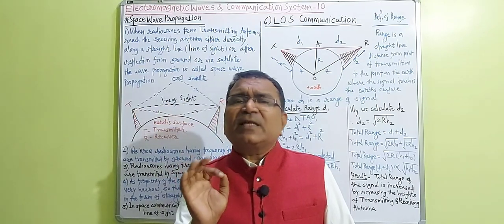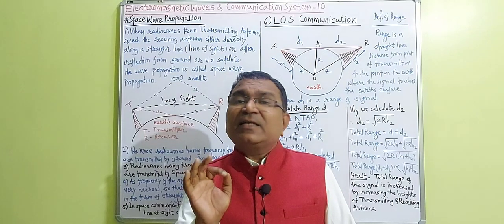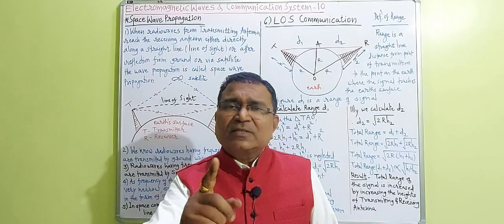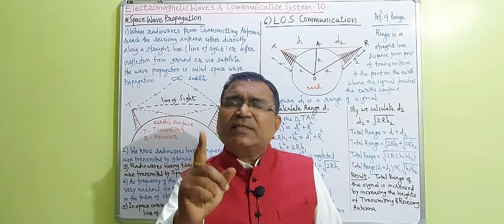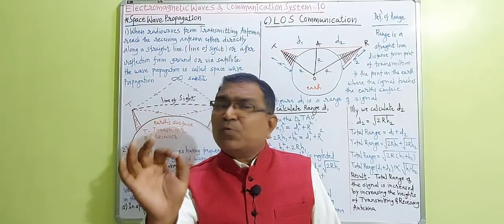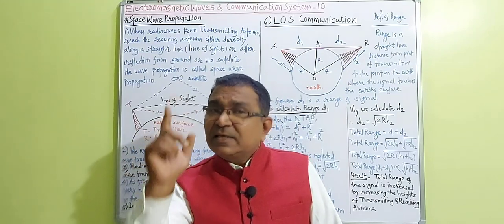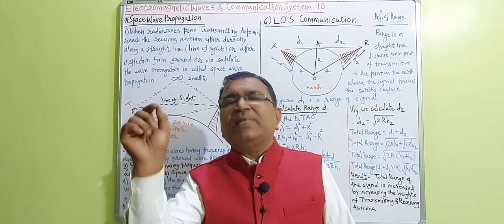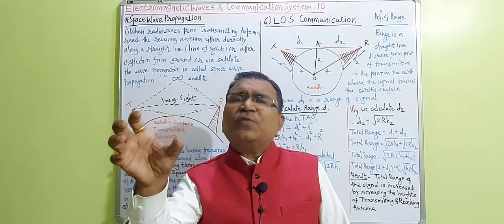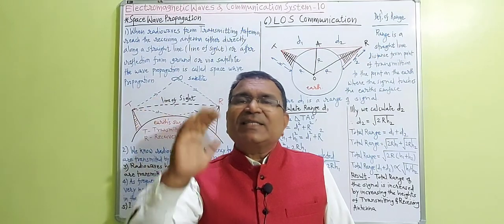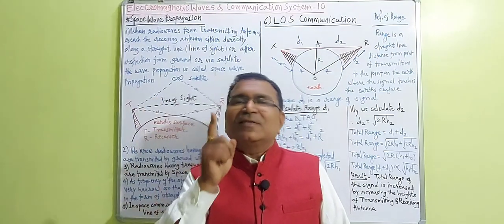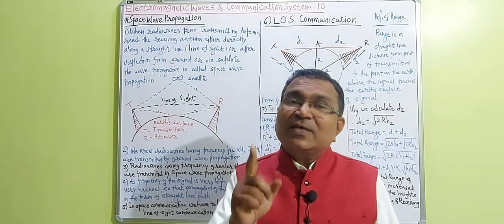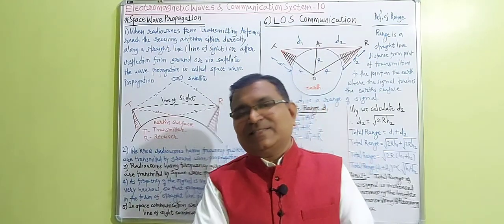What is the frequency range of radio signals in case of ground wave propagation? Listen carefully, dear students. The frequency range of radio signals as long as ground wave propagation is concerned is between a few kilohertz to 3 megahertz. Such low frequency signals are transmitted by making use of ground wave propagation. That article we learned in our 9th lecture.